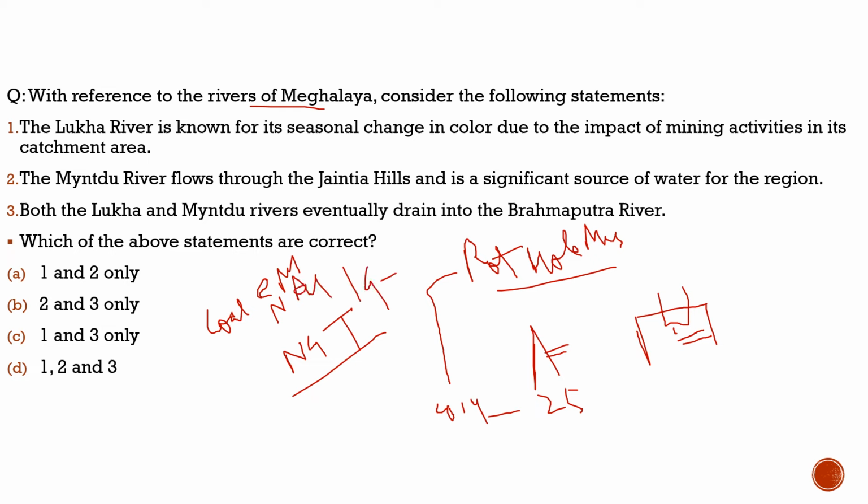Under this act, if coal mines were found on your private property, the control of that mining would go directly to the government, and they can auction it. So this, in a nutshell, is about this act.